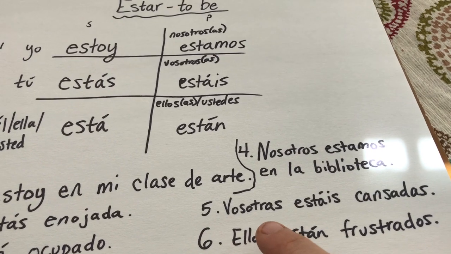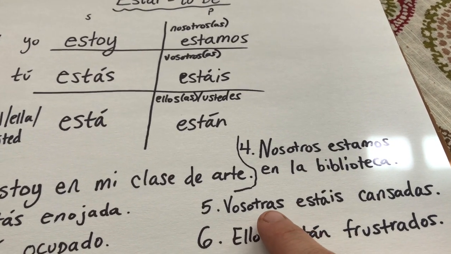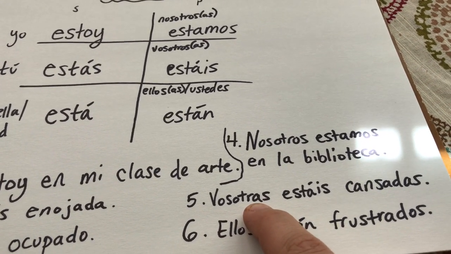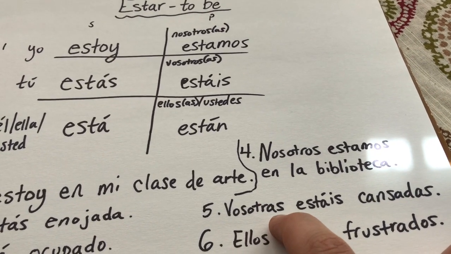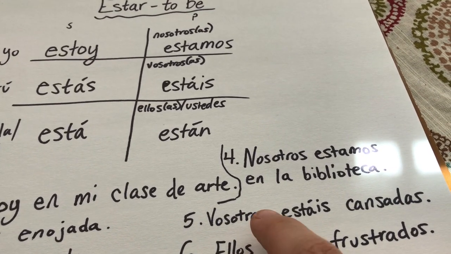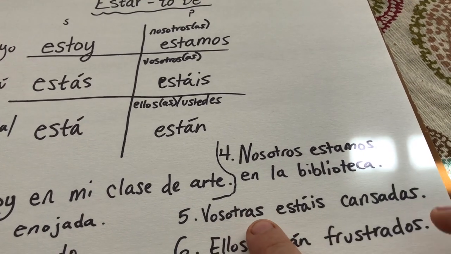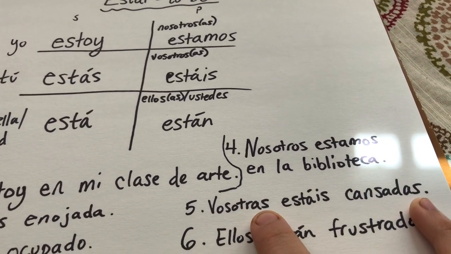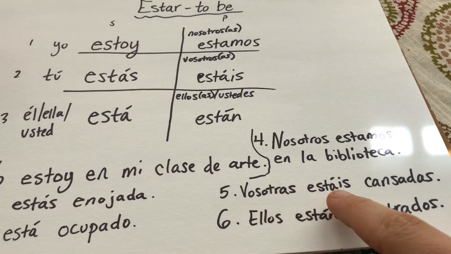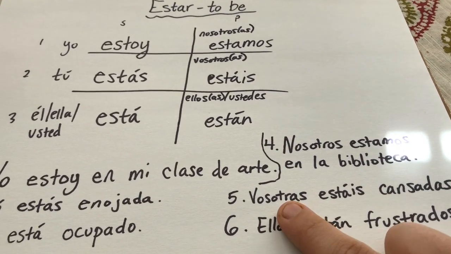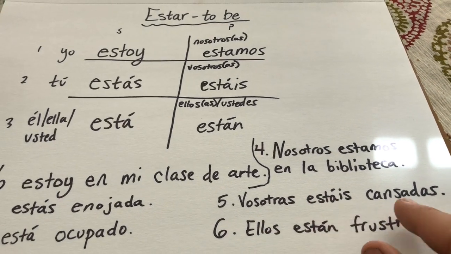Remember that we have to agree not only in gender, but also in number. If there are more than one female, we have to make sure we have an S on the end of our adjective. Vosotras estáis cansadas. You all, the girls, are tired.